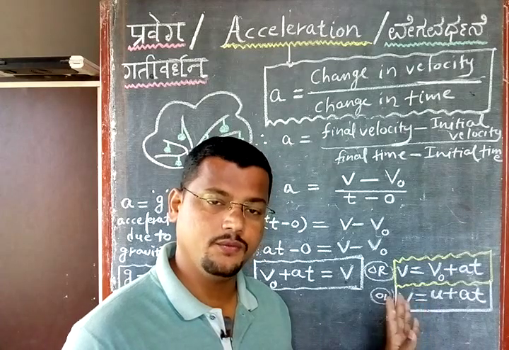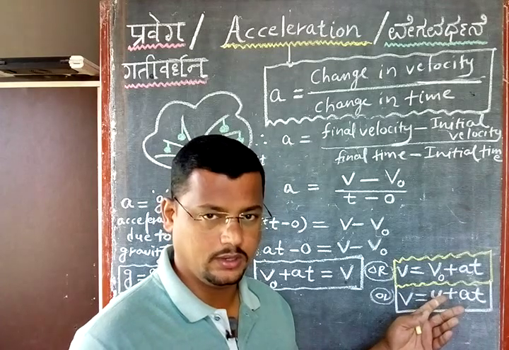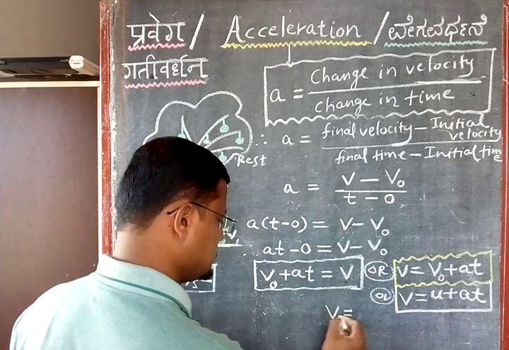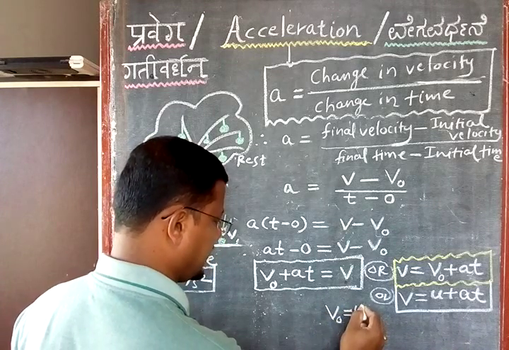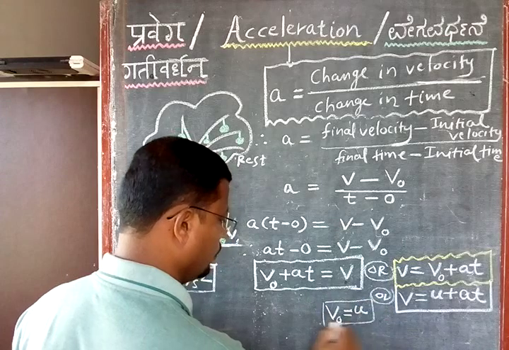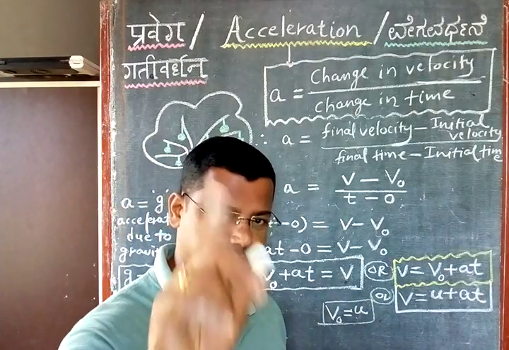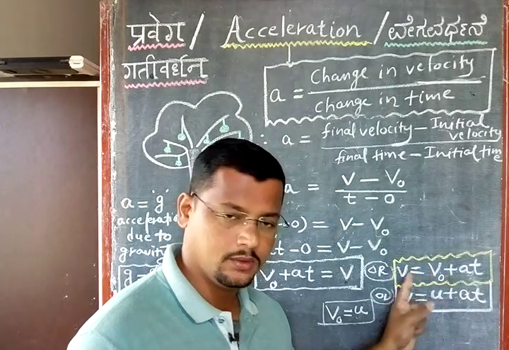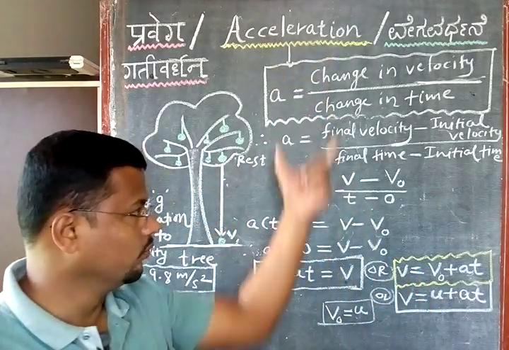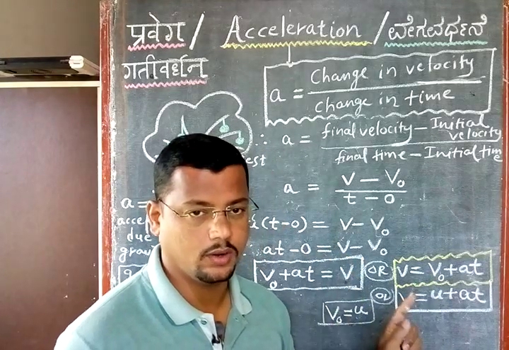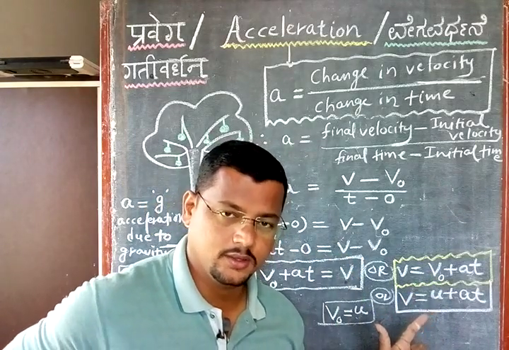Or V equal to V0 plus A into T. Here this V0 is the velocity initially, and this is taken as U. Anyway, in most cases in your exam they will ask you to prove this. That's why I have written my proof with the help of the letter V0 for representing initial velocity.